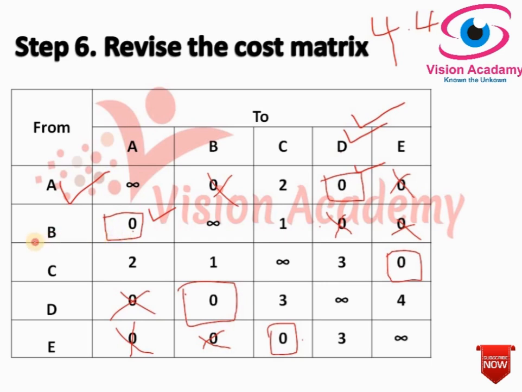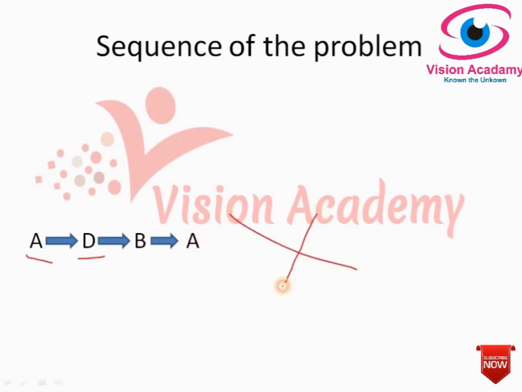Look at this, this is B and this is A. So B to A. According to this sequence, the salesman travels from A to D, then from D ends up at B, and from B he travels to A. This is not a right sequence according to the traveling salesman problem, because as I told you earlier, a salesman should start from some point and end up at the same point.